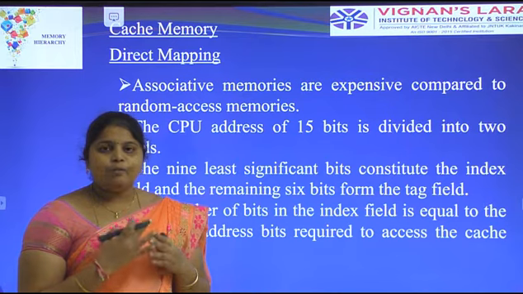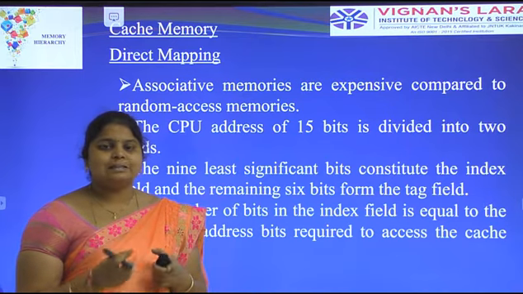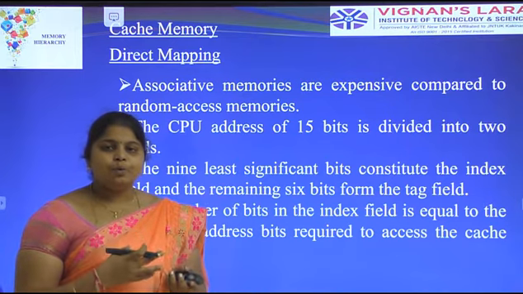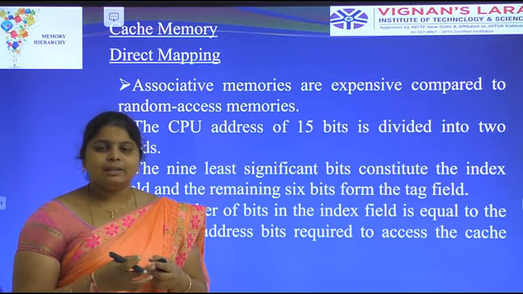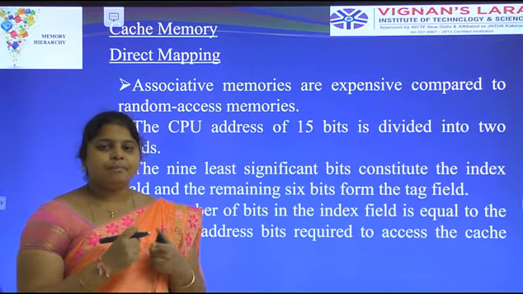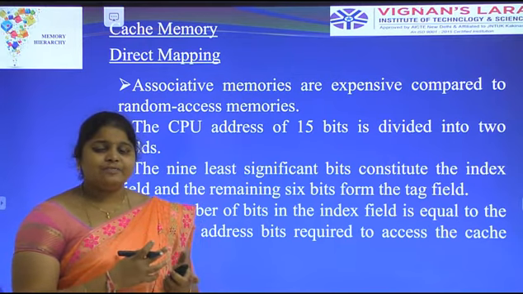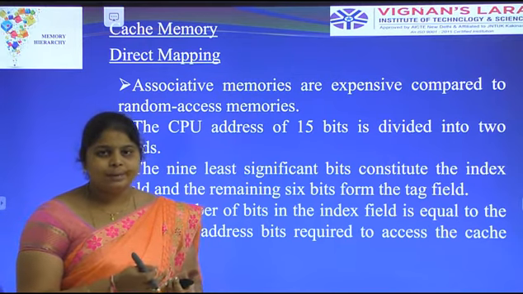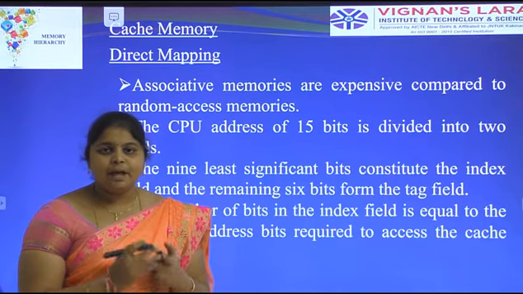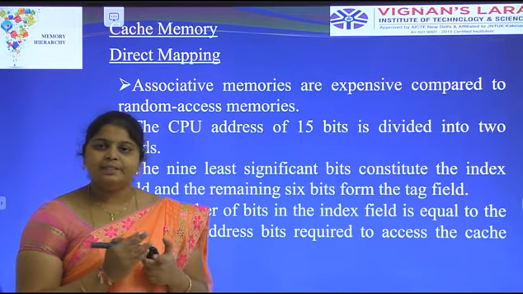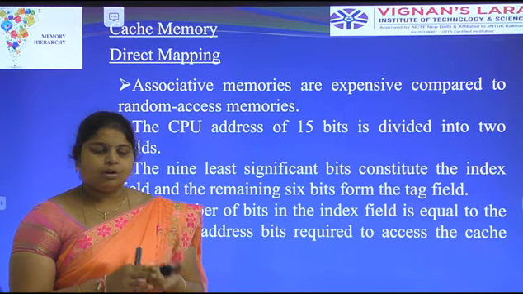With the help of associative mapping, we access the data from the main memory to the cache. Here the address has 15 bits and data has 12 bits. Each digit is represented with an octal number, which is represented with three binary bits.